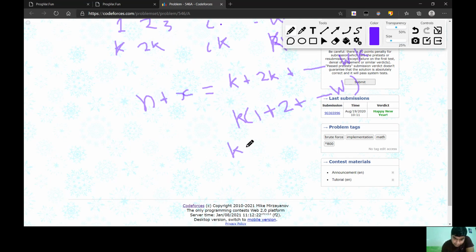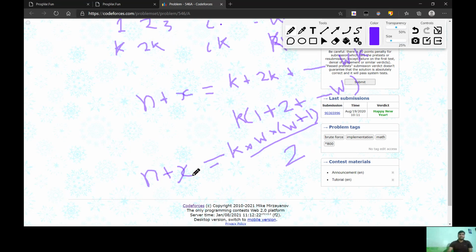Now it is K into W into W plus 1 upon 2. We are given N plus X, so we can easily find X.